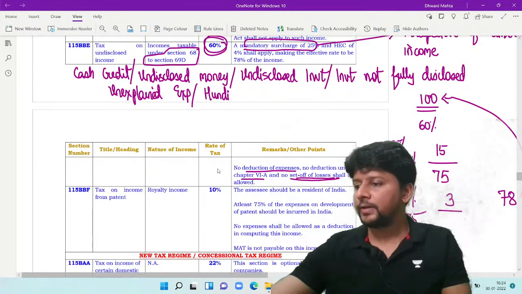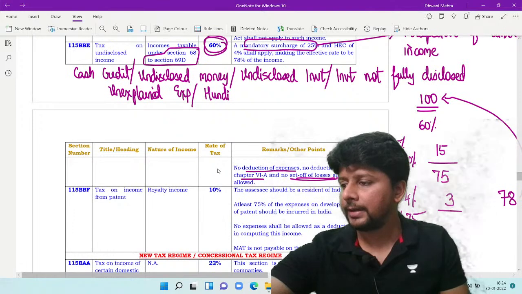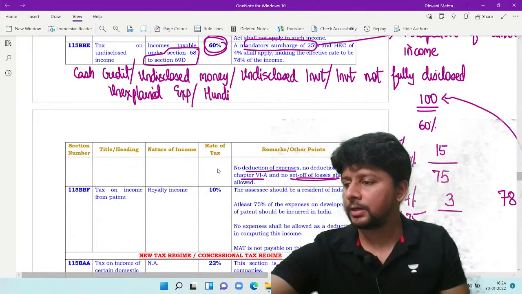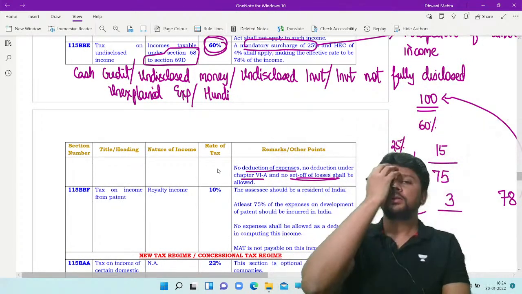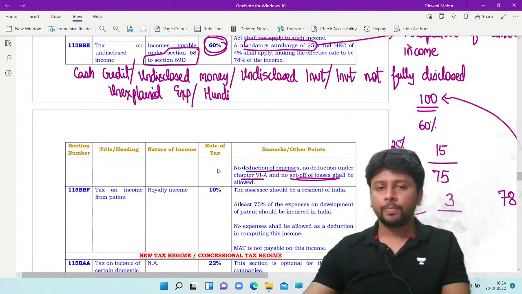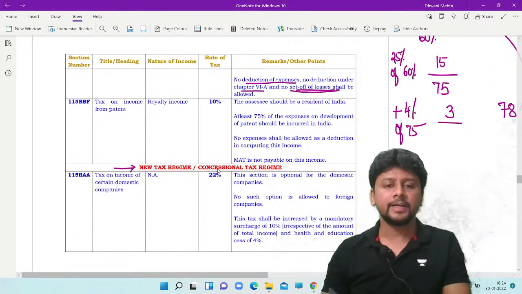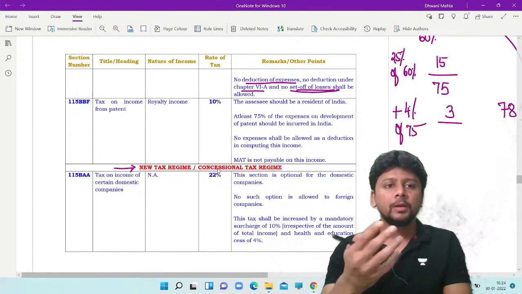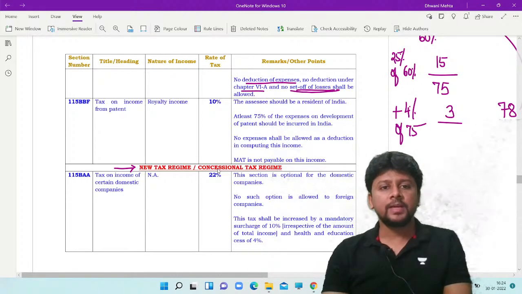The last section that we'll take up for today's discussion, and tomorrow we will continue with the second part of this topic, where I will be discussing the concessional tax rates. The last thing that we'll do today, 115 BBF.